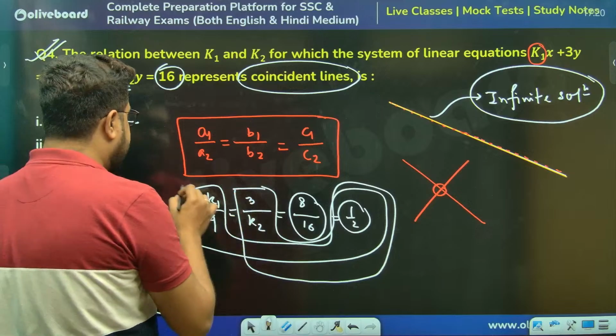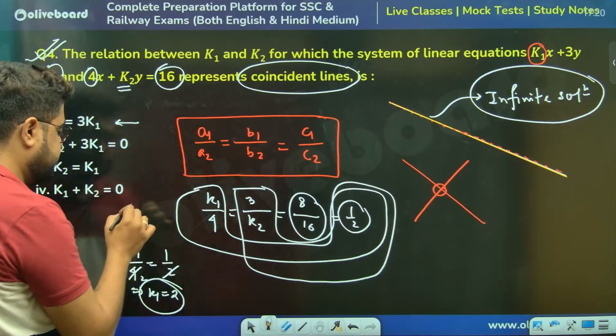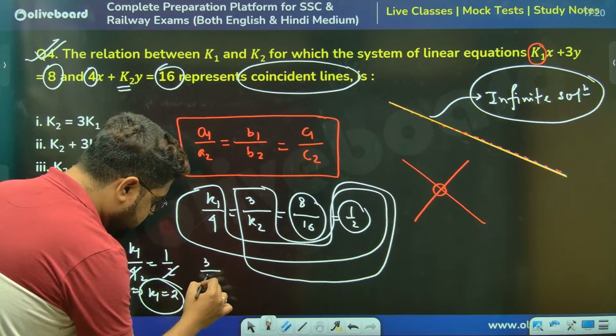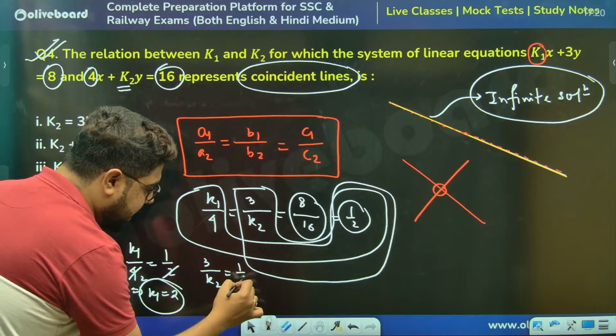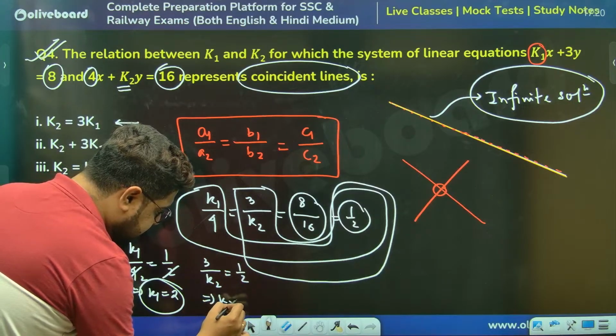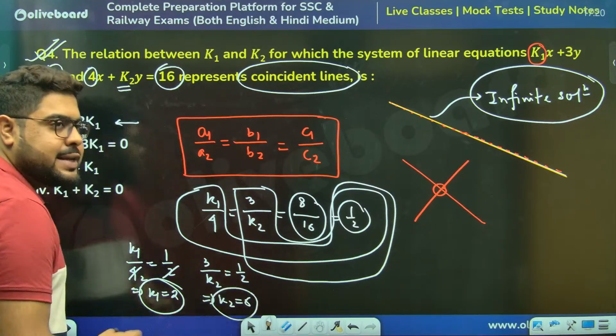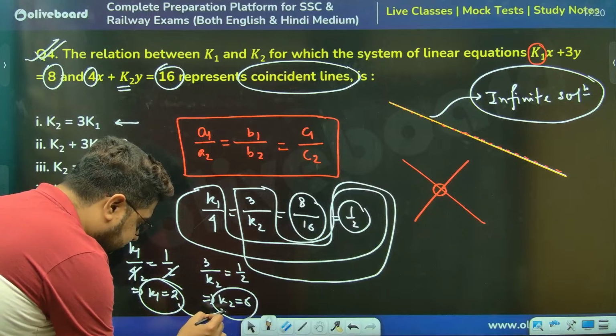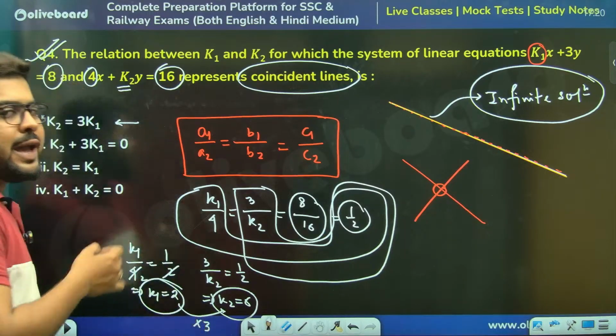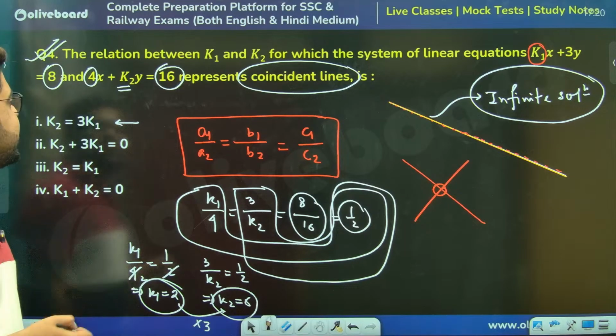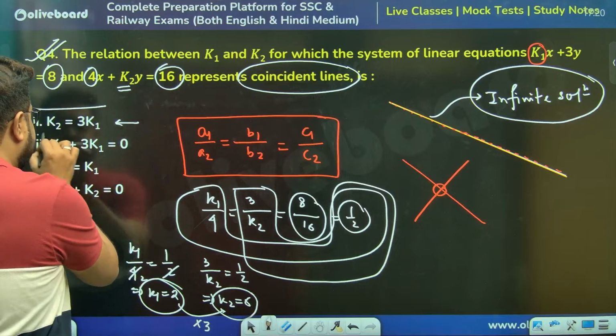3 by K2 is equal to half, so K2 is equal to 6. So what I can say is K2 is 3 times K1. K2 is 3 times of K1, option number 1.